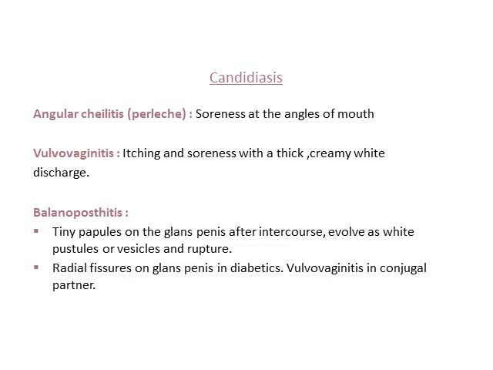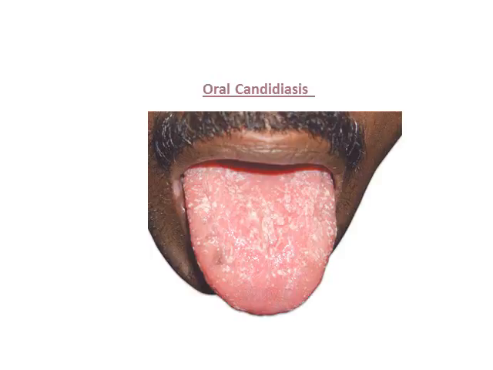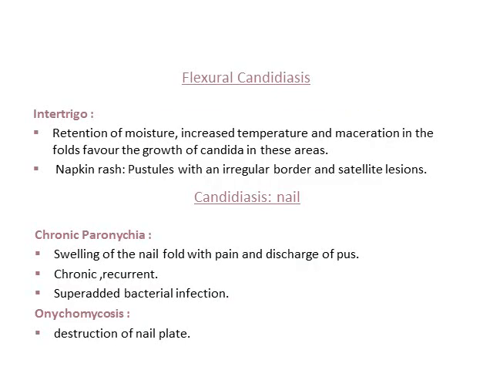Then we have vulvovaginitis, that is itching and soreness, which can happen in the vagina. Balanoposthitis is a tiny pustule seen on the glans penis, especially after intercourse, or fissures can be seen on the glans. This is another manifestation of candidiasis.